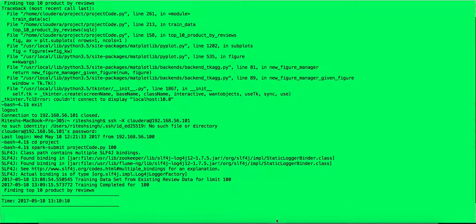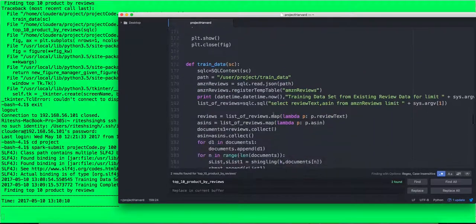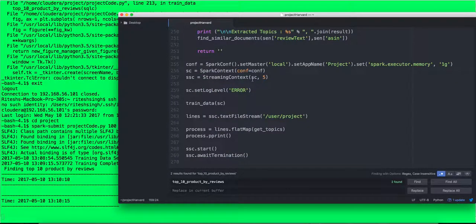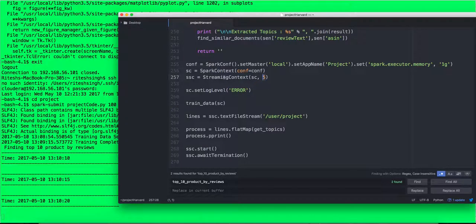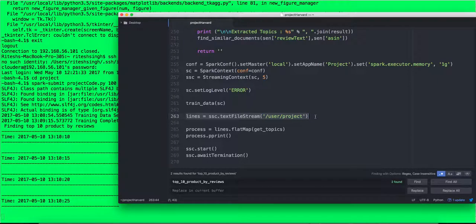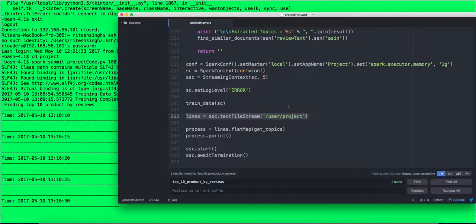This is where Spark streaming is happening, which is essentially running, if you see the configuration, we are running it every 5 seconds, the streaming context for Spark, and it is expecting to stream data from a text file stream using the user project location. So any files that will be copied into this location will be used for Spark streaming.